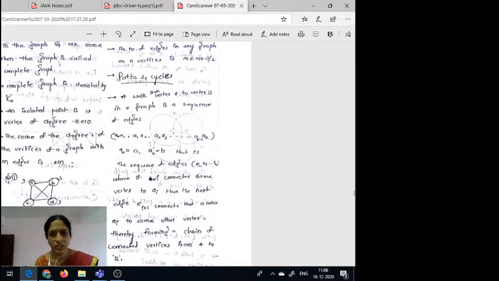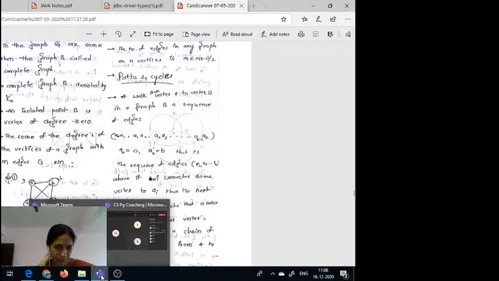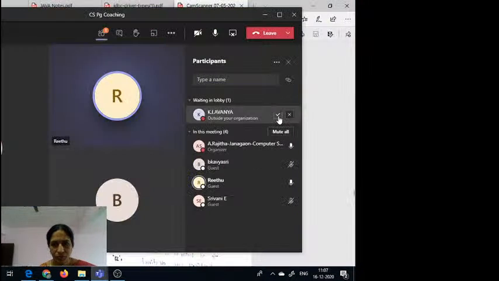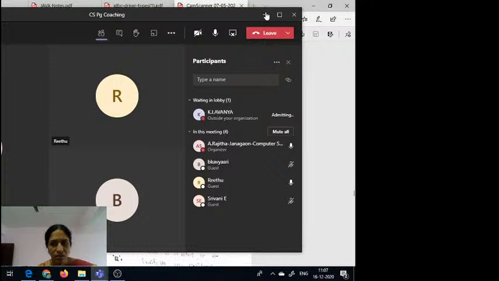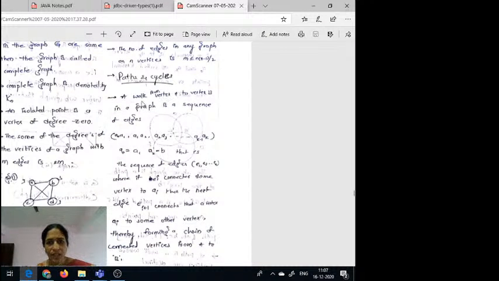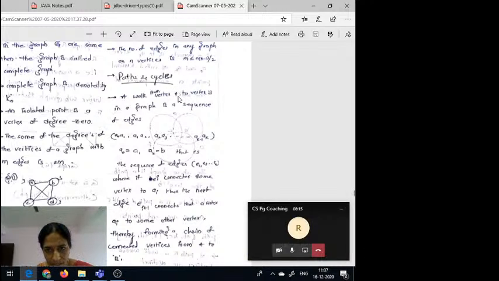Today we are going to discuss graphs continuation only. So in the graphs, paths and cycles are there. So what is a path? That means path is nothing but a walk. So here a walk from vertex x to another vertex. So some vertex to another vertex, some walk is there. This is nothing but path.